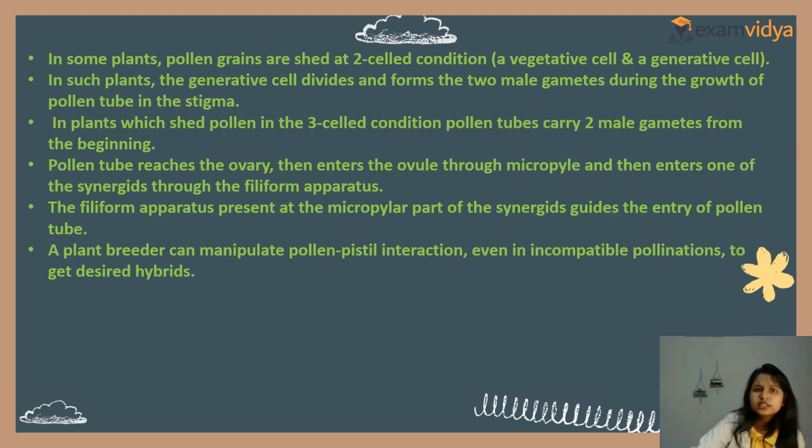Now, in some plants, pollen grains are shed at the two-celled condition, that is vegetative and generative.